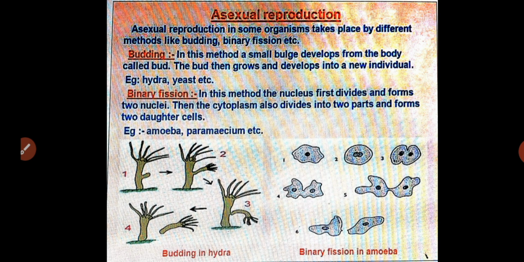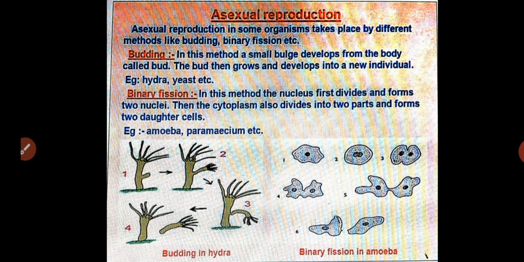Students, today we have to know about another very important type of reproduction, that is asexual reproduction. Already we learned the definition of reproduction, that is the process of fusion of male and female gametes. That is what we call sexual reproduction: the process of fusion of male and female gametes to form a diploid zygote.